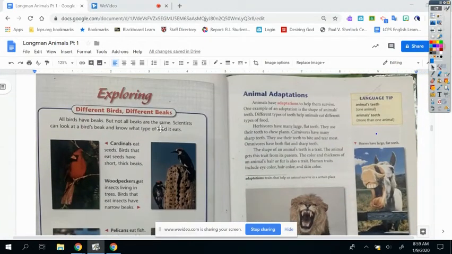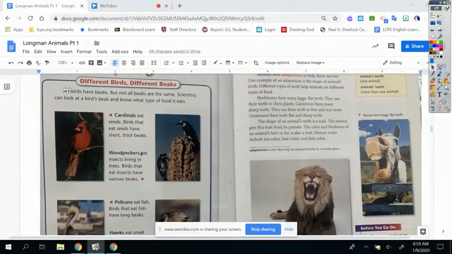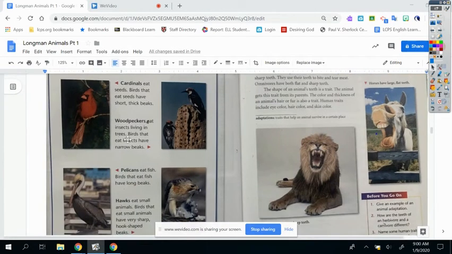Exploring different birds and different beaks. All birds have different beaks, but not all beaks are the same. Scientists can look at a bird's beak and know what type of food it eats. Cardinals eat seeds. Birds that eat seeds have short, thick beaks. This is what a beak is, their mouths, okay?